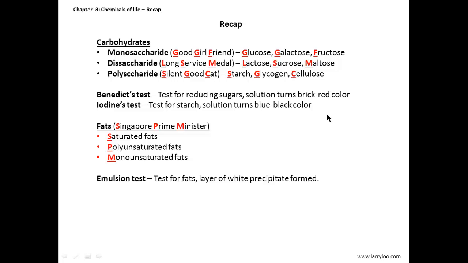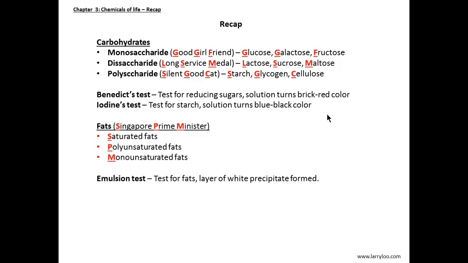So let's do a quick recap. In this chapter, we learned about carbohydrates, which are monosaccharides: glucose, galactose, and fructose; disaccharides: lactose, sucrose, and maltose; and polysaccharides: starch, glycogen, and cellulose. Note that it will be much easier to memorize using the mnemonics as shown.